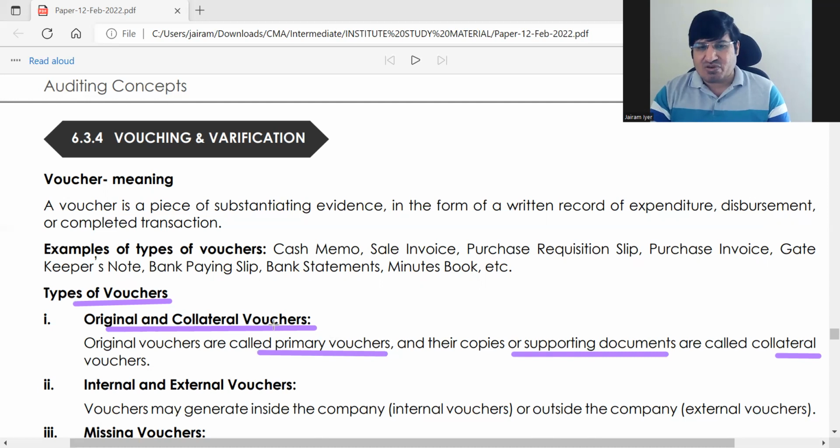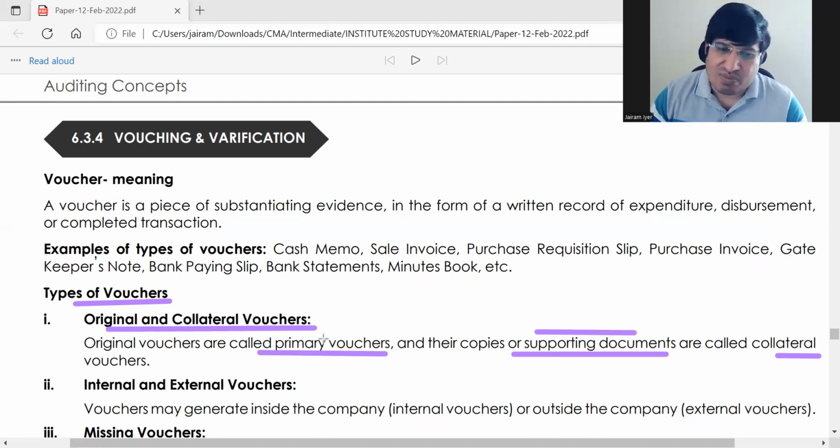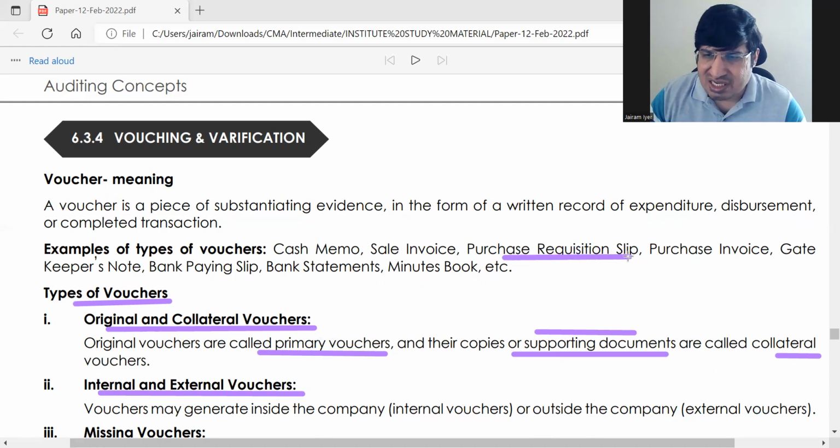So what are collateral vouchers? They can be supporting documents to primary vouchers, or you have taken a copy of primary vouchers. Both will be called collateral vouchers. Internal and external, as we said, here we talked about the purchase requisition slip. This is an internal voucher. It is generated within your organization, right? If it is generated outside your organization, it will become an external voucher. That is all there is to it.